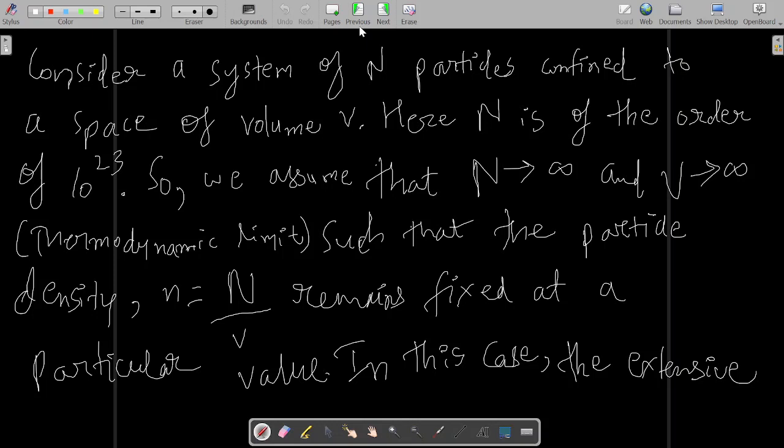But intensive properties are such properties which do not depend on the amount of matter in a system. You may learn this in thermodynamics. I will teach you when I teach you classical thermodynamics. This is basically statistical thermodynamics. But when I teach you normal thermodynamics, at that time I will tell you what are extensive properties and intensive properties in detail.